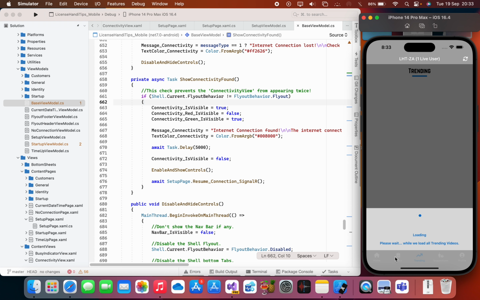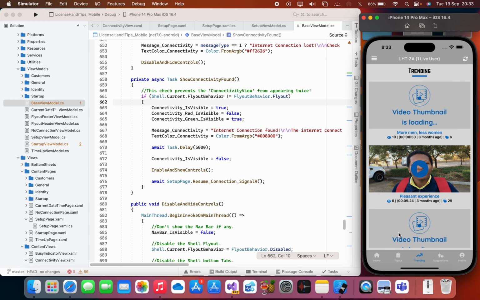Another thing that's critical that I want to show you, just give this a second. You see, even right now, they're grayed out. Why do you think they're grayed out? You don't even see the menu. Because currently it's taking a while. Now you see the menu is back, and I can now access and click these other items at the bottom.